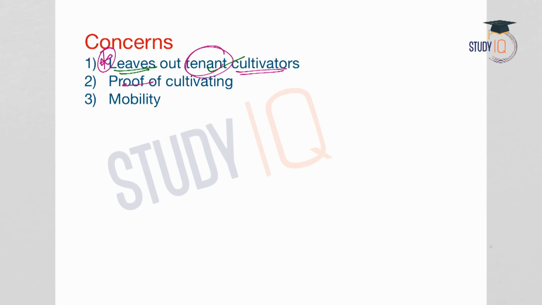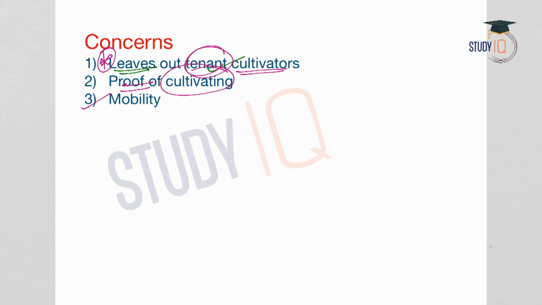The second one is proof of cultivating. In most of the states, the land, agricultural equipments, and electricity connections are not in the tenant's name. So this makes it difficult for the tenant to show proof of cultivating in a particular piece of land. So this is also one major challenge here.